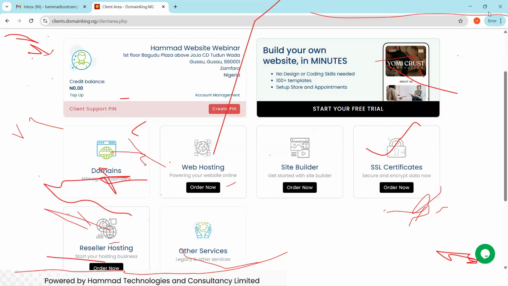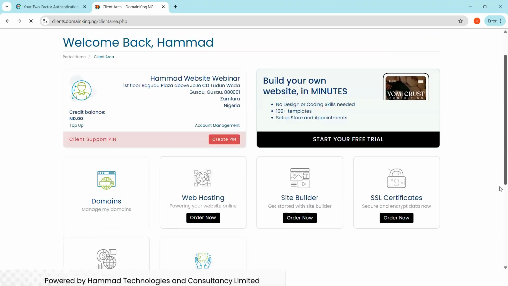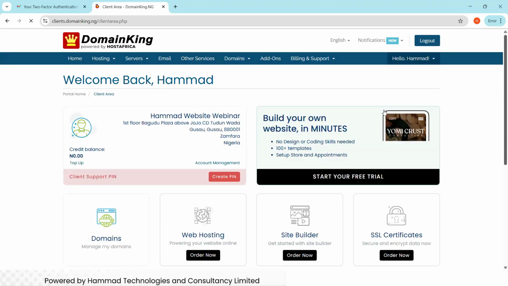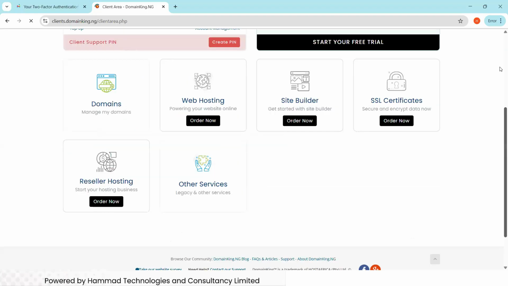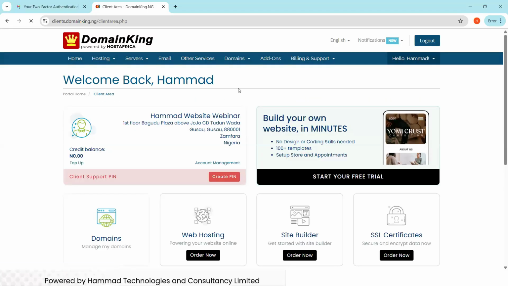So I'm going up now. Told you we did not purchase anything, and that's why we have all this that you are seeing, and you don't need to do anything now since we did not pay anything. So the next thing we are going to do is go back to our order, that is the invoice which we created yesterday, to make the purchase.